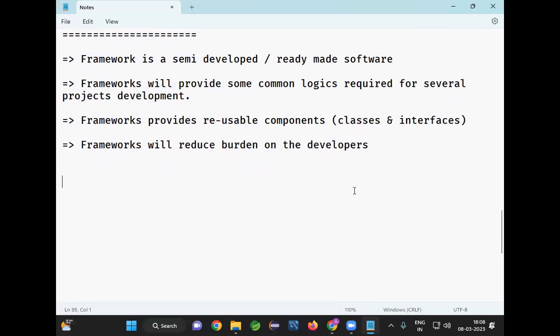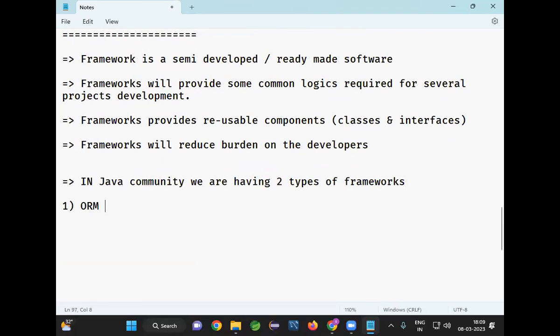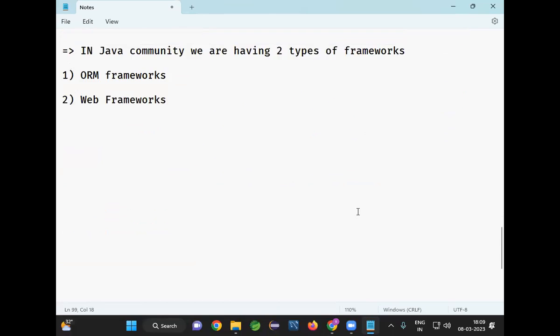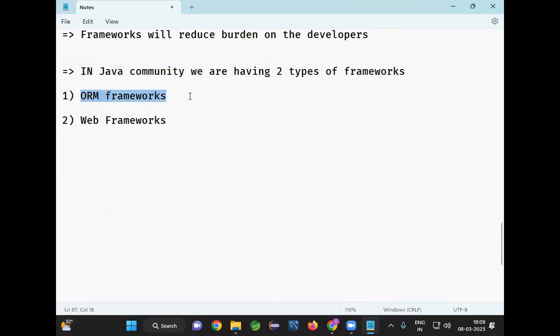Now here in the Java community, we have two types of frameworks: one is ORM frameworks and the second one is web frameworks.